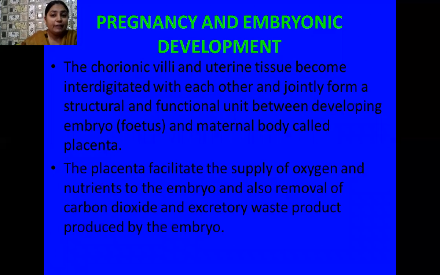Student, these chorionic villi and the uterine tissue become interdigitated with each other, and jointly they form a structural and functional unit between the developing embryo, known as fetus, and the maternal body, called placenta. This placenta facilitates the supply of oxygen and nutrients to the embryo, and also the removal of carbon dioxide and excretory waste products produced by the embryo. So this placenta is involved in to and fro movement between the fetus and the maternal body.